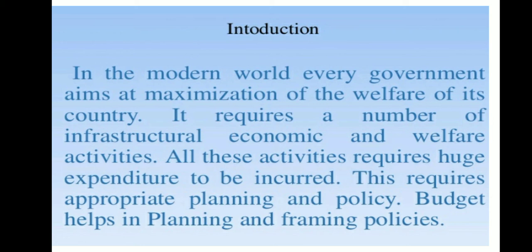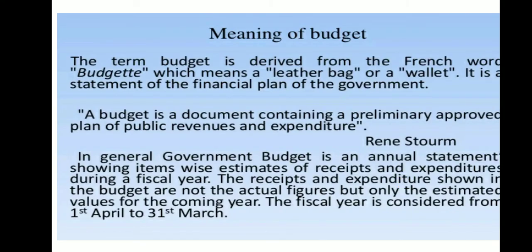What revenue does the government generate and what are the expenditures made by it, and it is prepared annually, as you know, and it is a constitutional requirement and is to be presented before parliament in the month of February. You have seen on TV also many times that the budget gets passed or the budget is made available to the public. Now let us understand where this budget came from, like what is the meaning.